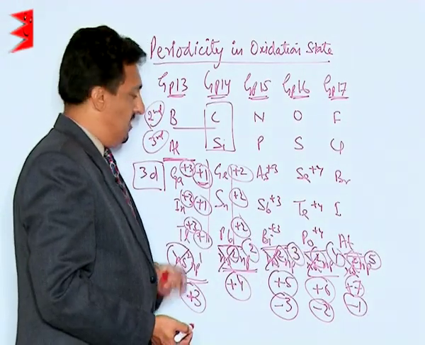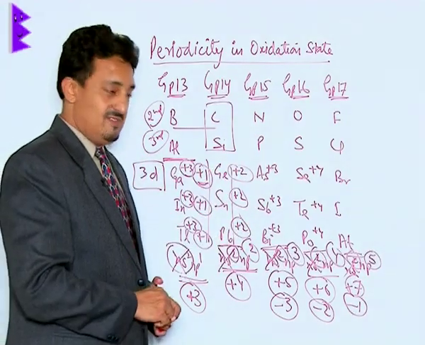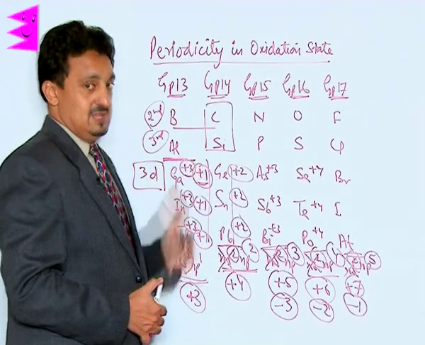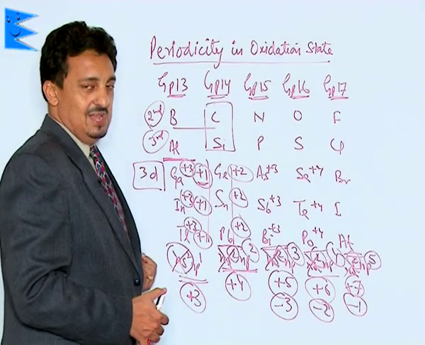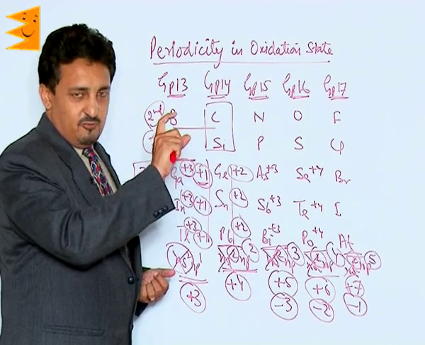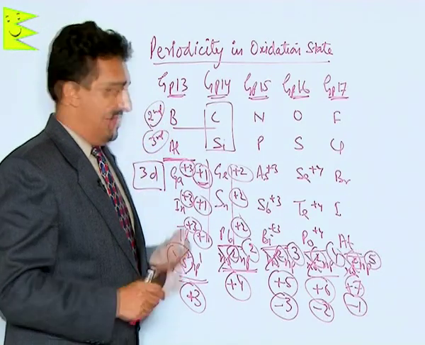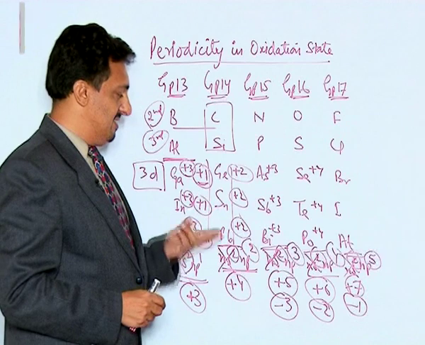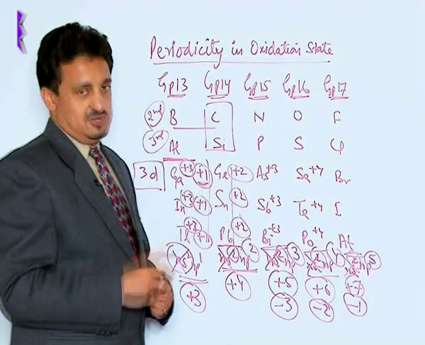So this difference in the oxidation states also exists, and the reason is poor screening of the ns2 electrons by the inner (n-1)d electrons, and that's what is called in one term inert pair effect, and that is why this effect is responsible for the tendency of these elements to show two different oxidation states.